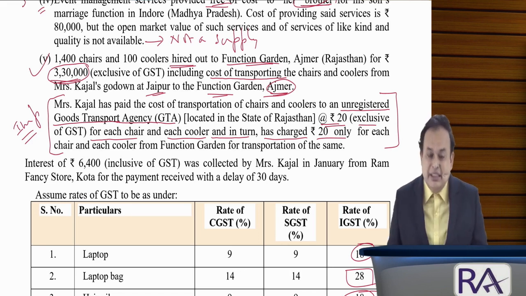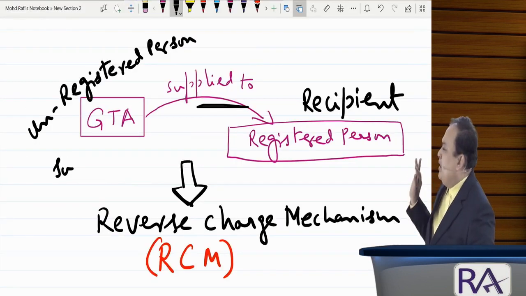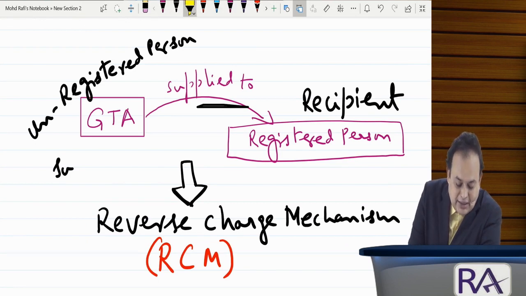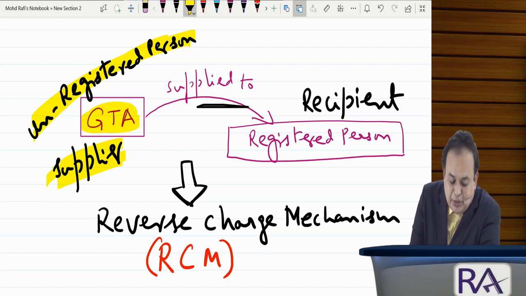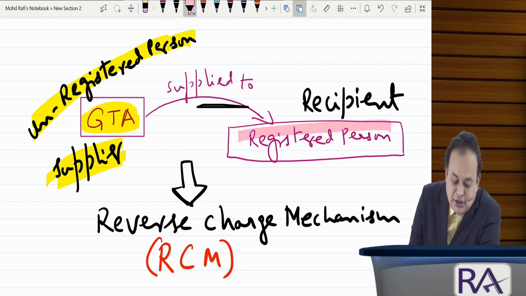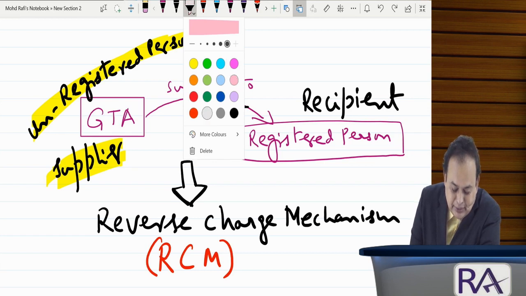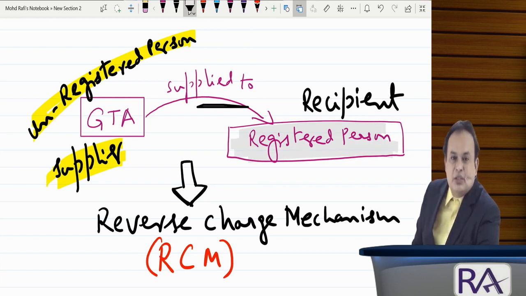For the time being, the problems demanding us to look at RCM, I am referring to with a simple illustration, as follows. Now look on the screen. This much you understand, sufficient, my dear. If the supplier is an unregistered person, being a GTA, supplying to a registered person, in that case, what happens?